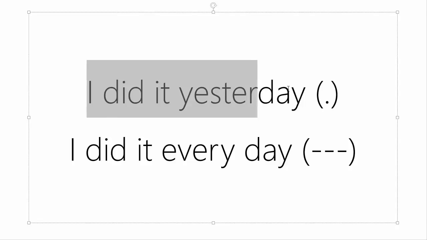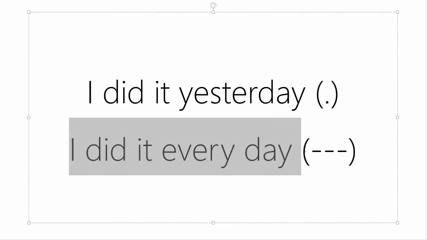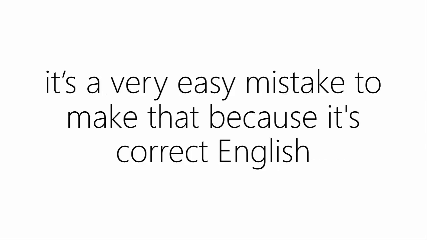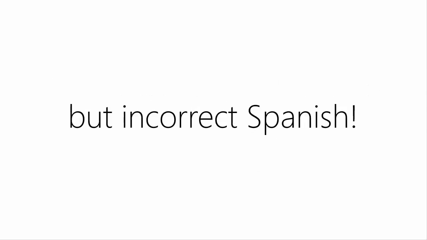So I did it yesterday at 2 o'clock is a dot. It's specific. So therefore, we would have to use the dot past. But if it's a line such as I did it every day, or I did it all the time, then we would use the line past in Spanish. It's a differentiation that we don't have to make in English, but we do have to make in Spanish if we want our Spanish to sound natural. Again, it's very easy to make this mistake because it's correct English, but incorrect Spanish.